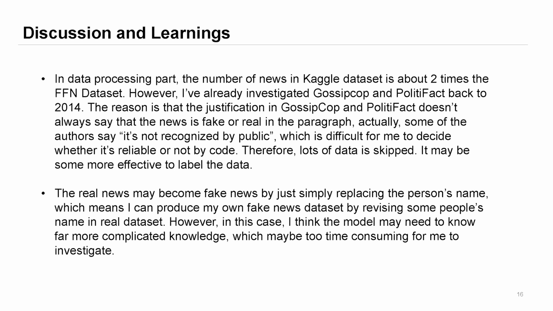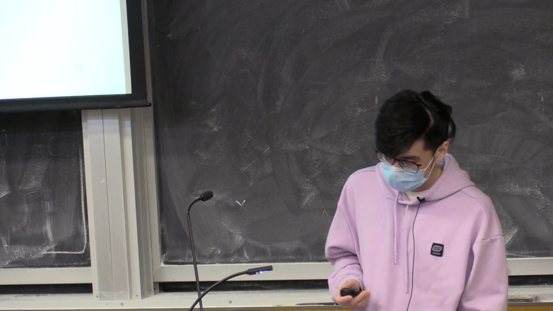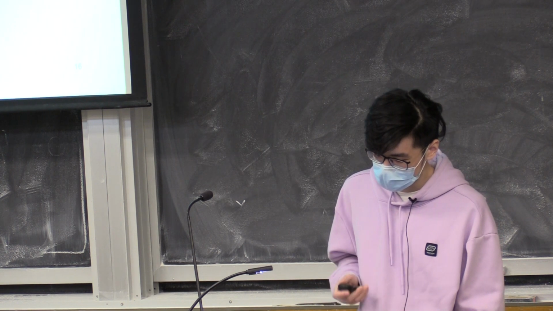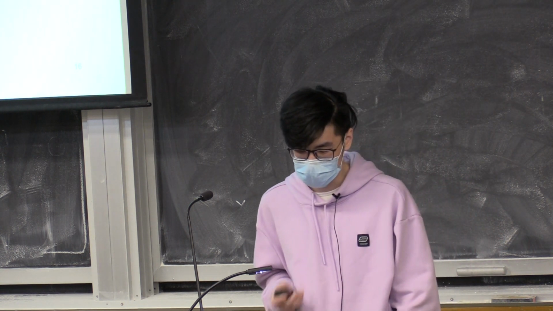However, the report doesn't always say in the paragraph that the news is fake or real. Actually, some of them often say it's not recognized by the public, and don't state that the news is fake or real. So I can't simply decide it with my written code.